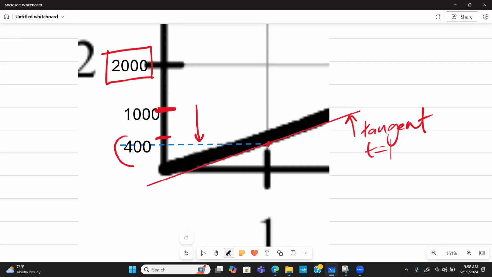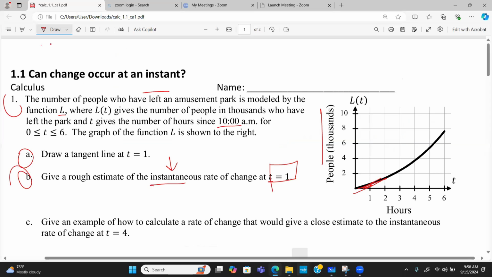So roughly, it's approximately 400 people per hour at that instant.